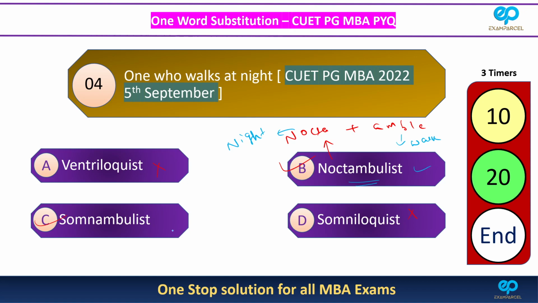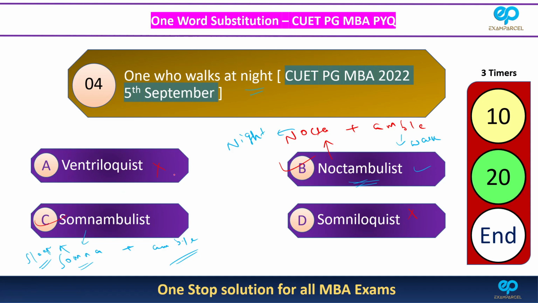So this is perfectly fine. Somnambulist is from somna and ambul. Ambul we have already seen, it means walk, and somna is sleep. So a person who walks in sleep. The question is not asking for sleep, it is asking for one who walks at night. But this is generally considered sleep walking, because a person is expected to sleep at night. That's why I think they have given this option as well. But the perfect one is noctambulist, because somnambulist means walking in sleep and noctambulist means walking at night. Now let us look at these two extra words.